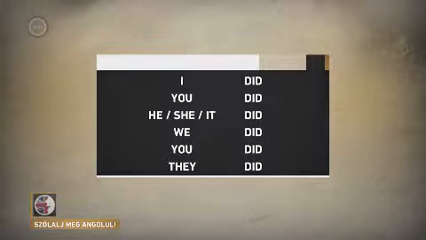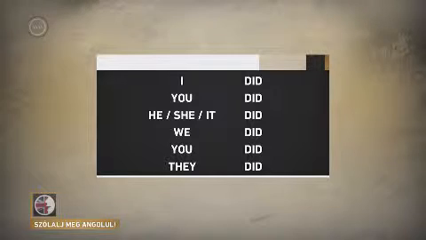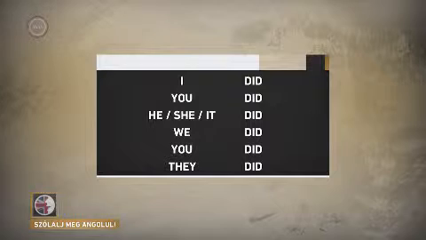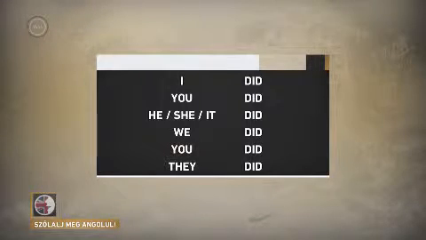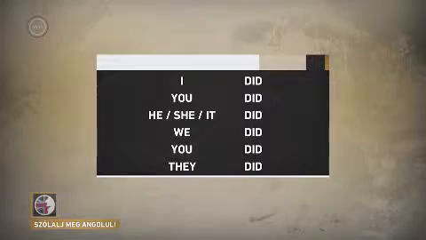And the easy part is that when we make a negative sentence or ask a question in the past simple, the form of the auxiliary verb is the same for all the subjects. The first person singular, I, uses did. The second person singular, you, uses did. The third person singular, he, she, and it, they all use did. And all the plural forms also use did. When we're making a negative sentence in the past simple, all we have to do is use did plus not and then add a verb in the infinitive.